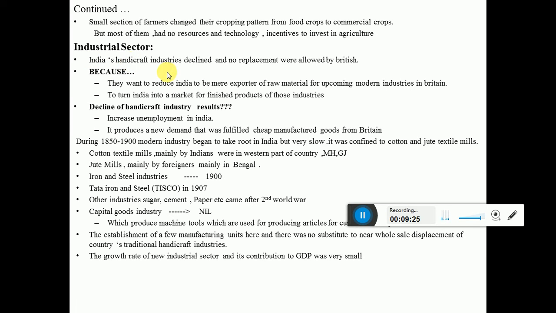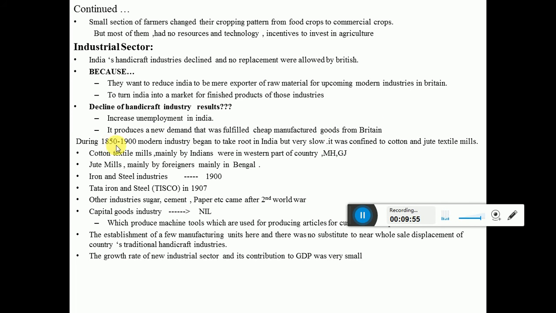And this way more and more people are moving toward agriculture, because the people have no work, so they have to work in the fields. They have to, because they need employment, and in this way unemployment increases in India. So like I have told you the whole thing: the decline of the handicraft industry resulted in an increase in unemployment in India, and it produced a new demand, which was fulfilled by cheap manufactured goods from Britain.